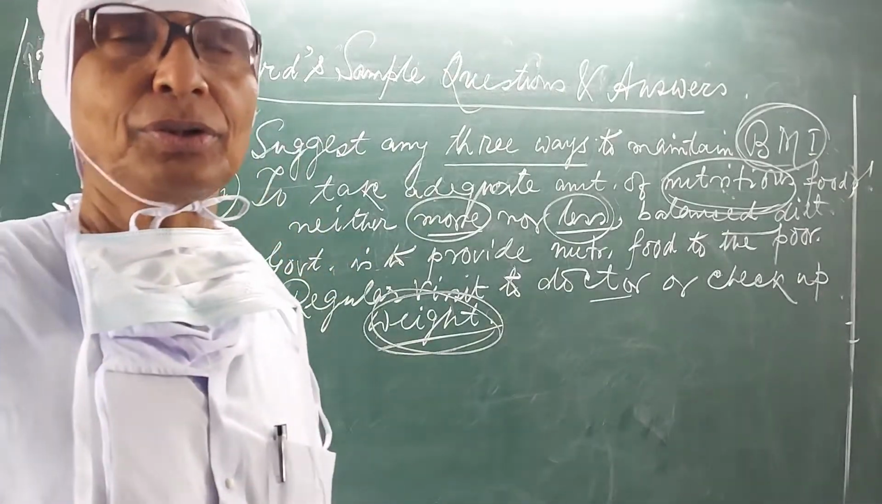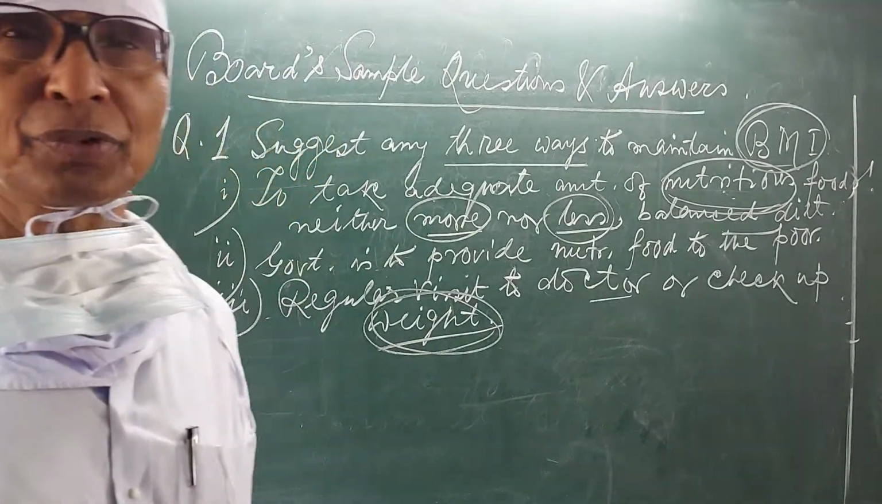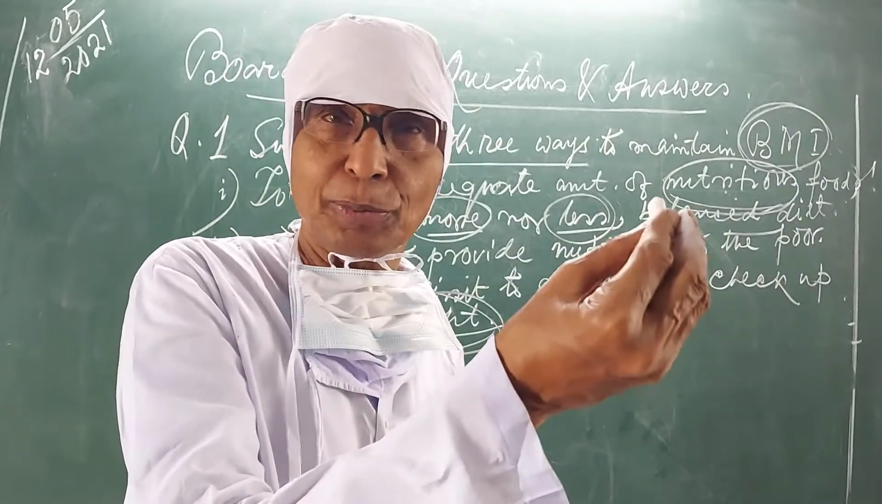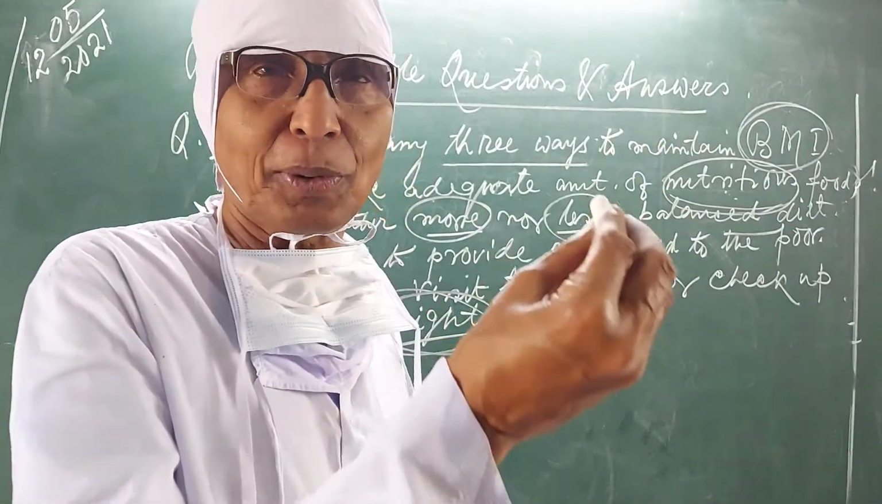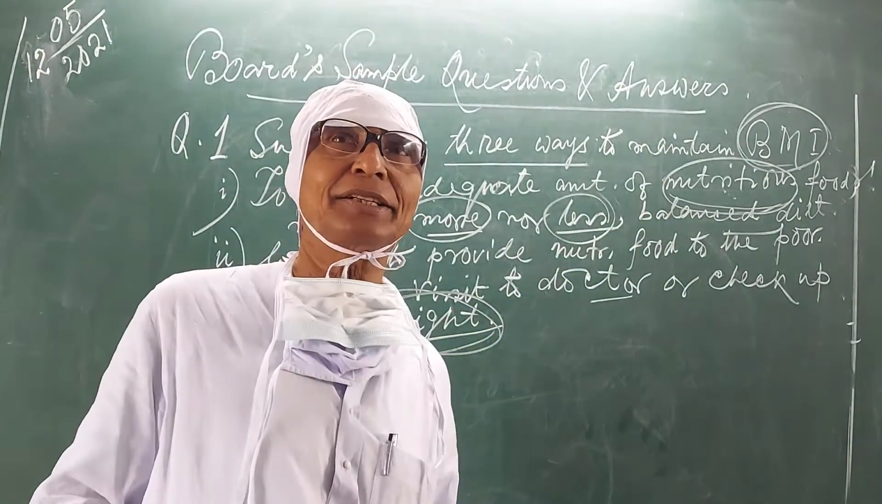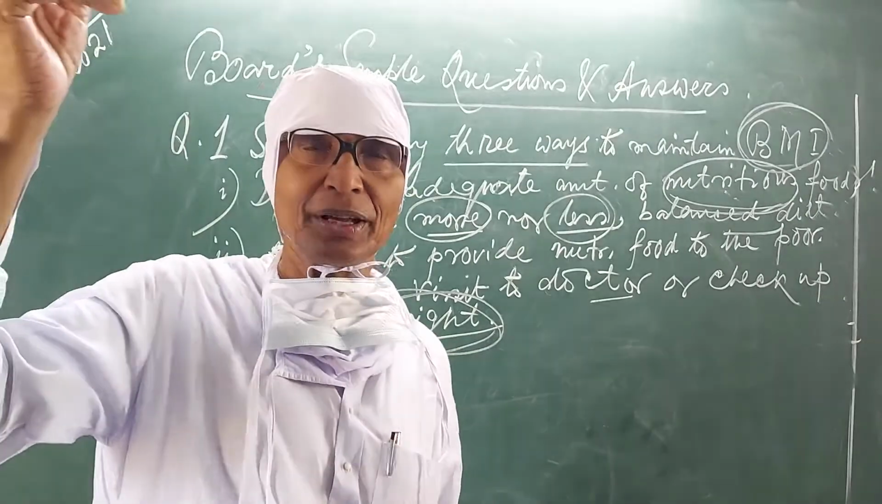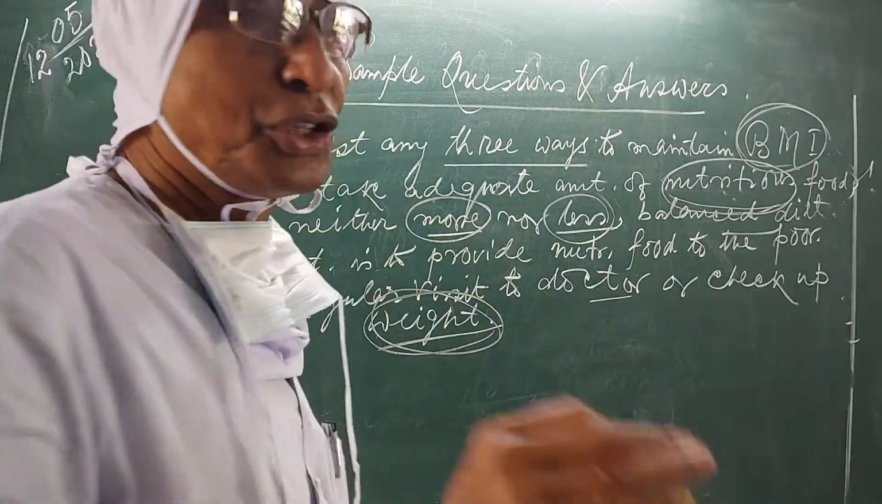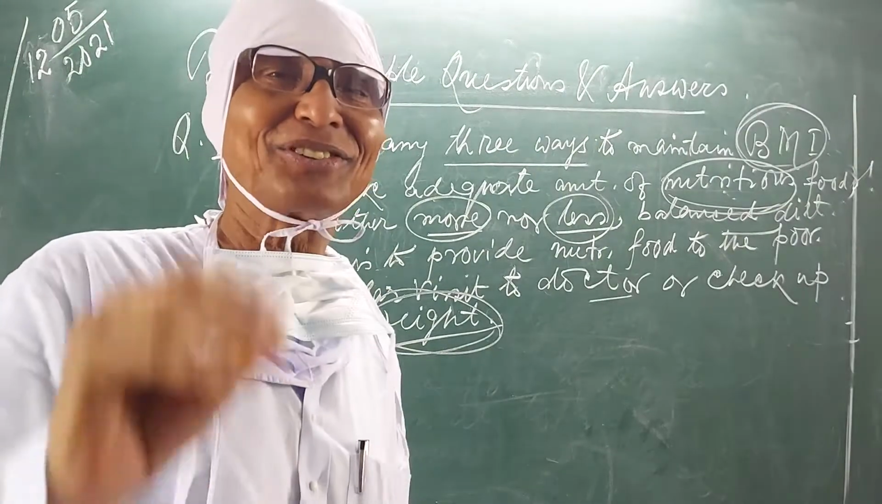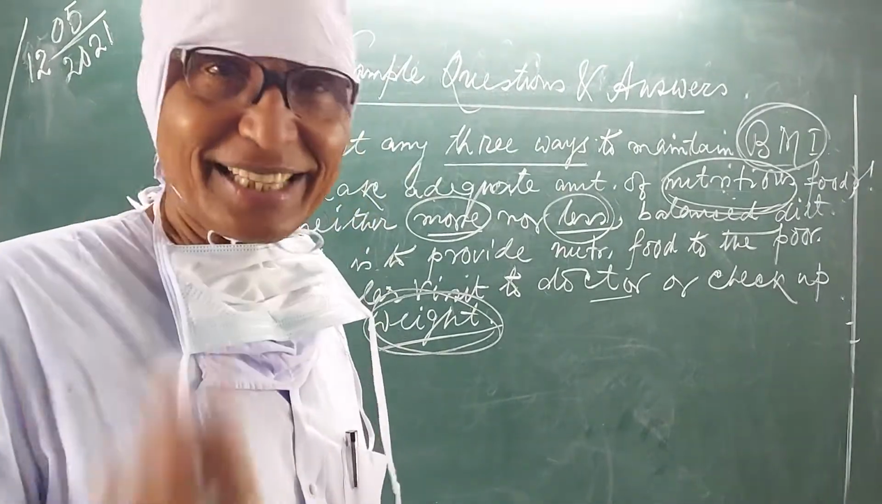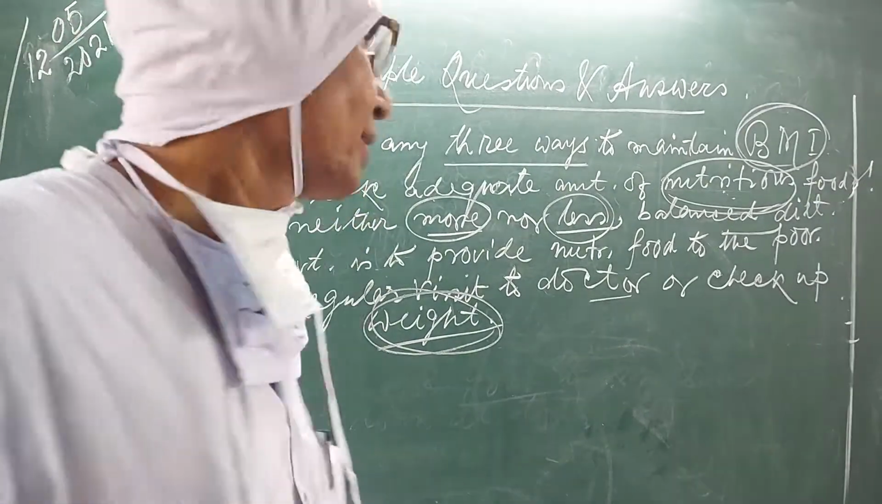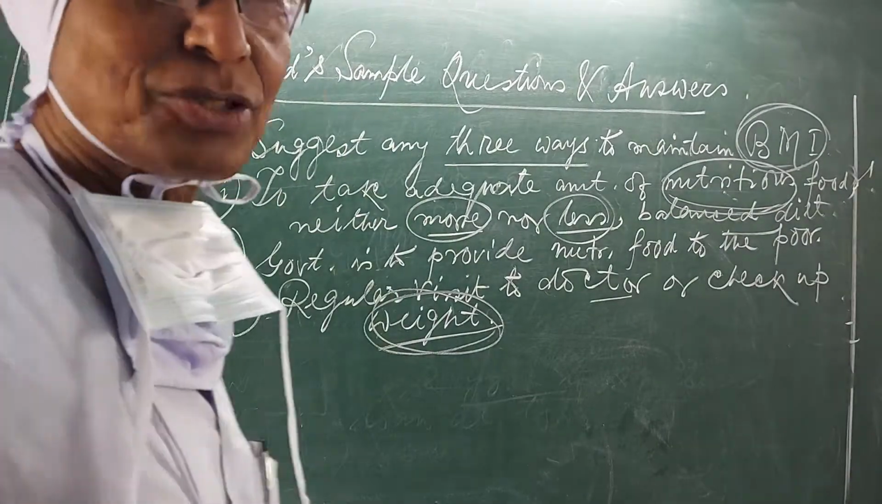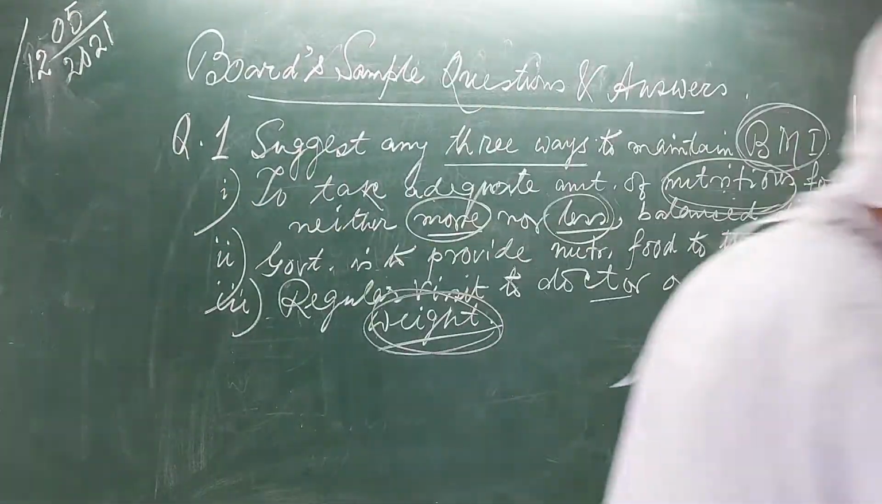If we see that it is underweight, then we will have to increase the amount of our food, quantity and quality of our food. If we see that it is overweight, then we will have to control our food and take less amount of food. Okay? These are the three ways. First question, question number 1, done.